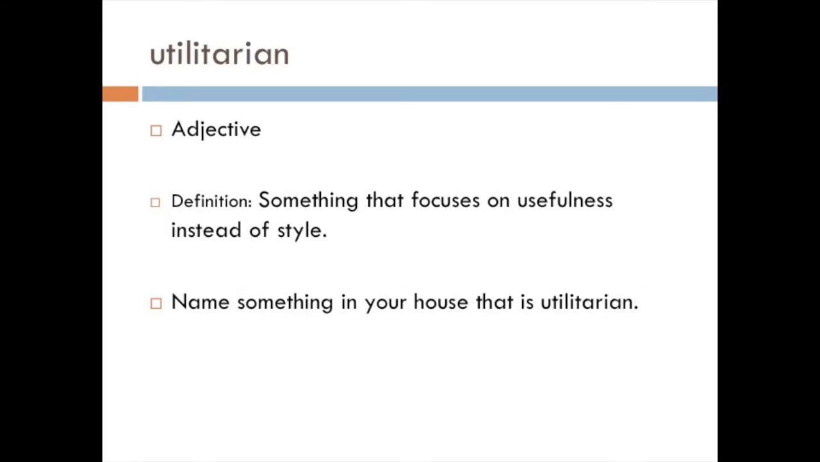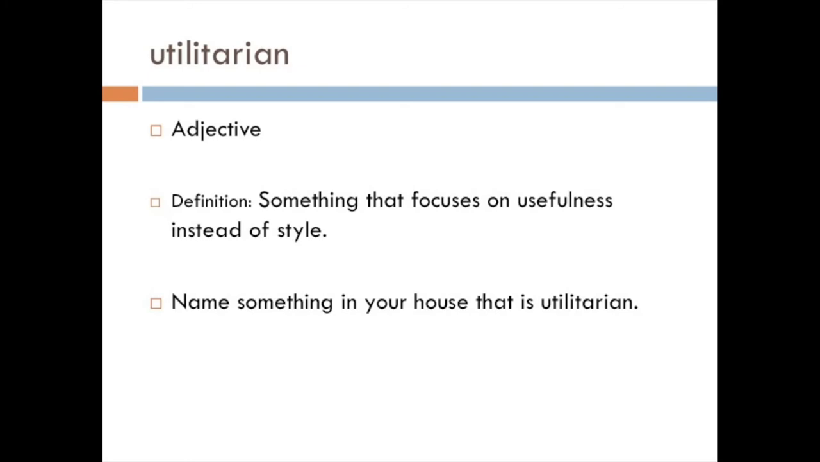The next word on the list is utilitarian, and here again we see the -an suffix, which is a very common adjective suffix. So we know utilitarian is an adjective or describing word in a sentence. The definition of utilitarian is something that focuses on usefulness instead of style.